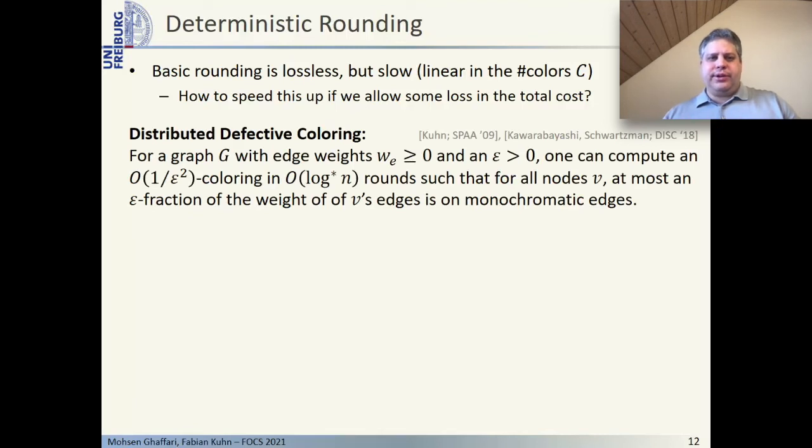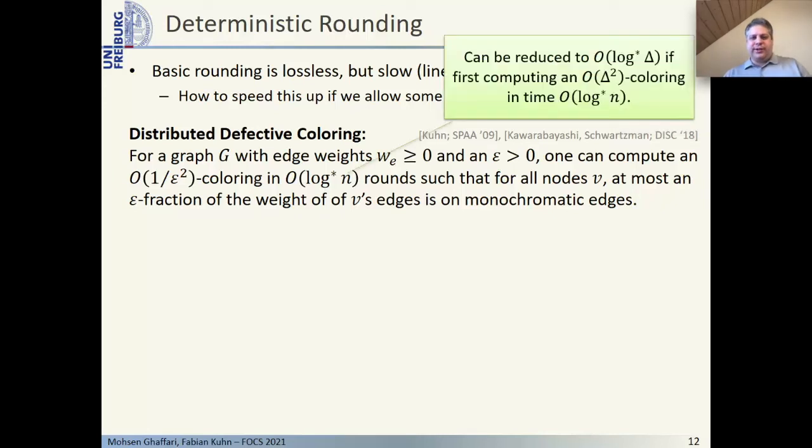It is known that in an edge-weighted graph, for every positive parameter epsilon, it is possible to efficiently compute a coloring with order 1 over epsilon squared colors, such that for every node V, at most an epsilon fraction of the weight of V's edges is on monochromatic edges. Such a coloring can be computed in only log star n time. Actually, if we spend log star n time once at the beginning to compute the delta squared coloring of the graph, then such a defective coloring can even be computed in time log star delta.